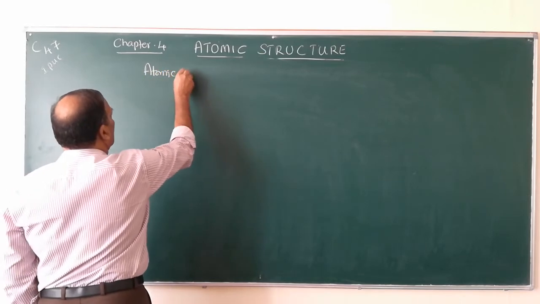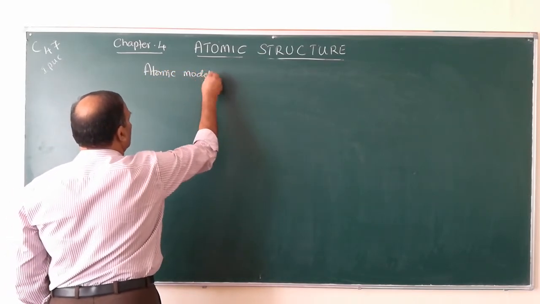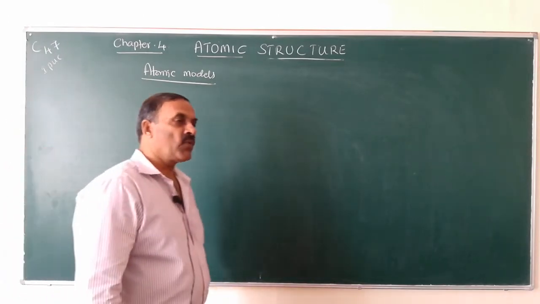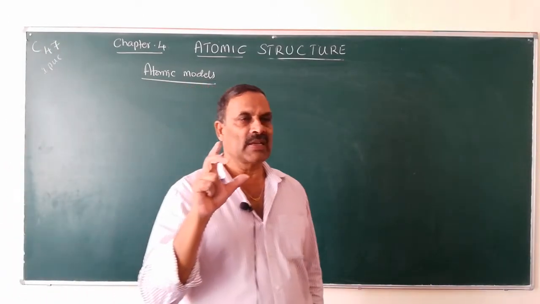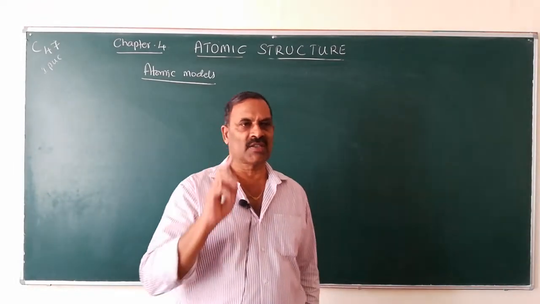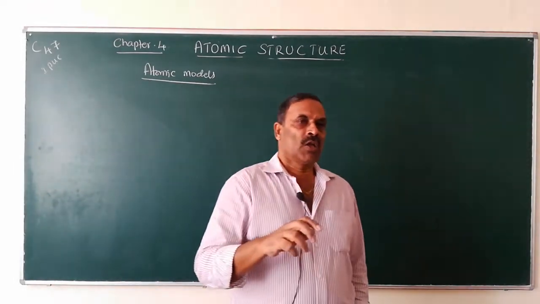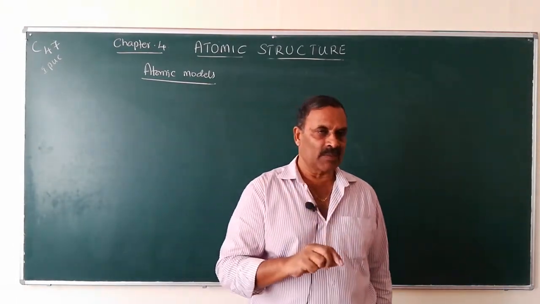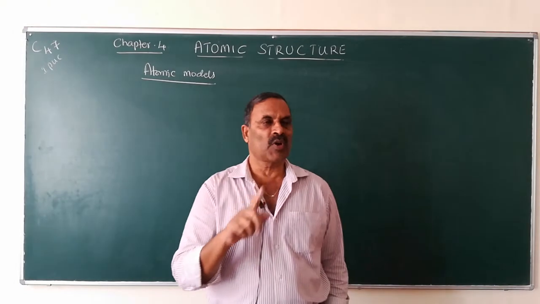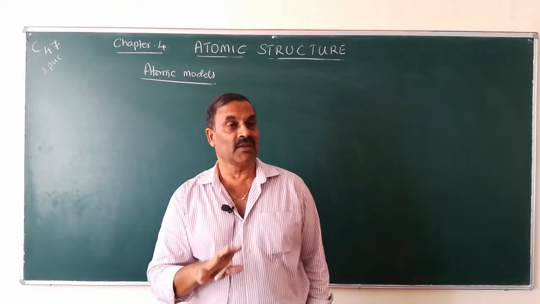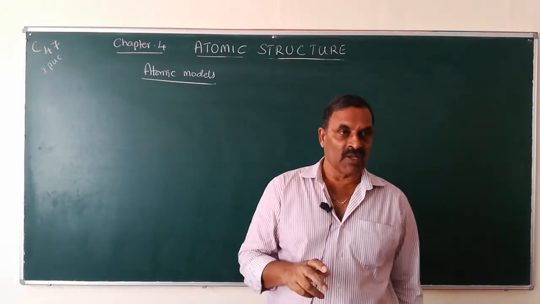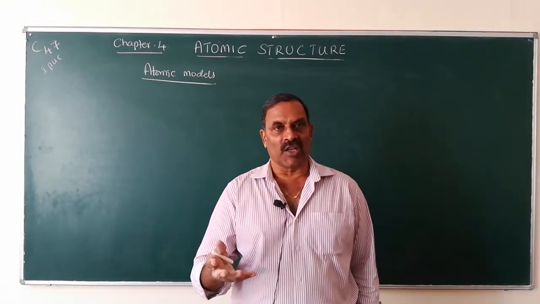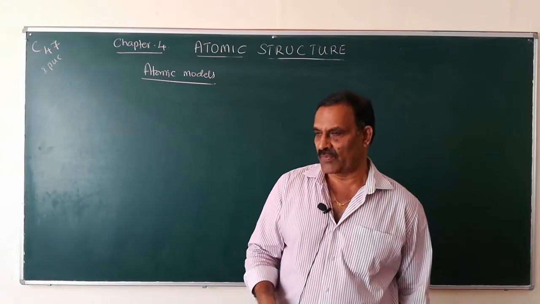Now, atomic models. What are atomic models? Now we know that an atom consists of protons, neutrons and electrons. So how these particles are distributed or arranged in an atom is nothing but the atomic model or atomic structure.